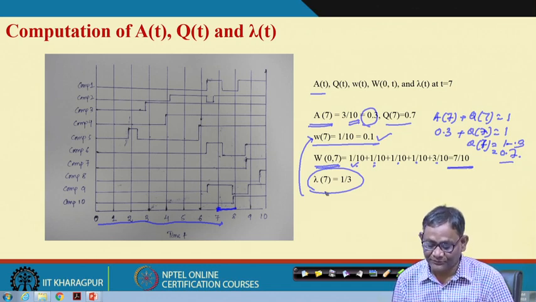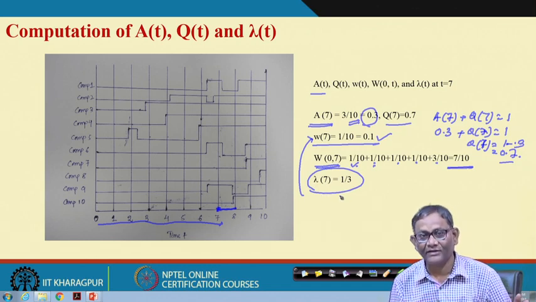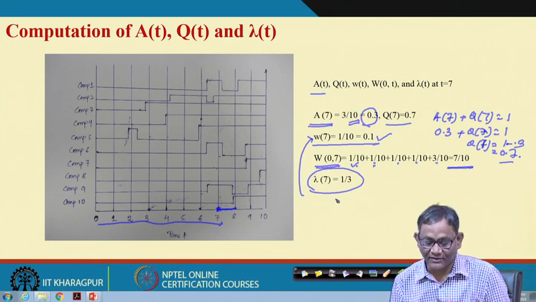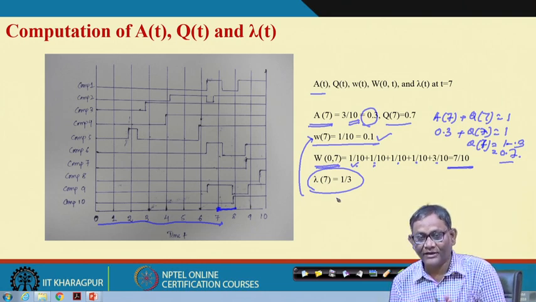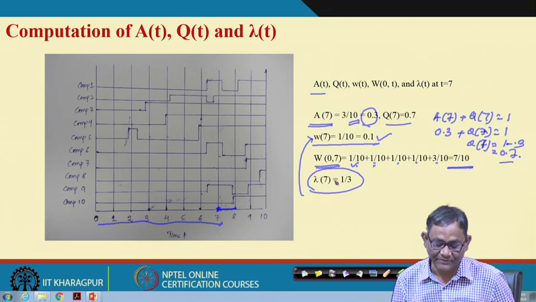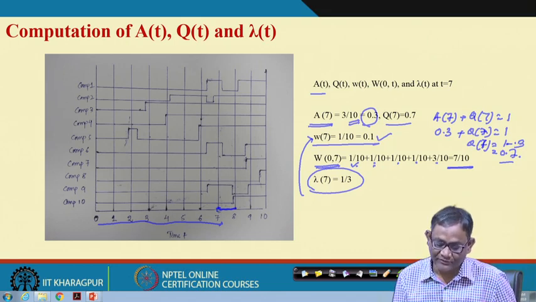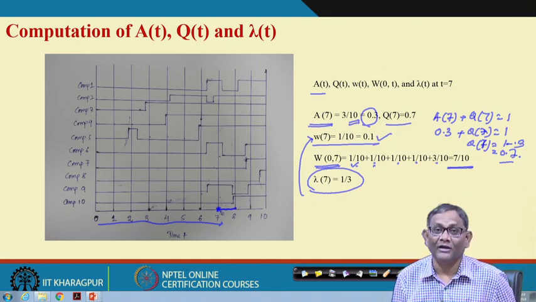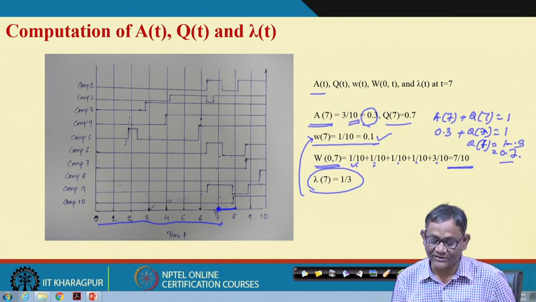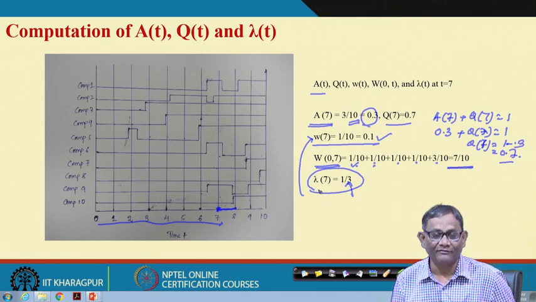But in case of the conditional part, we are adding another condition, that the component is normal at time t equal to 7. So, at time t equal to 7, how many components are in working condition or normal state? That is 3 only. Then within 7 and 8 how many fail? 1. So, that is why the conditional failure intensity is 1 by 3.